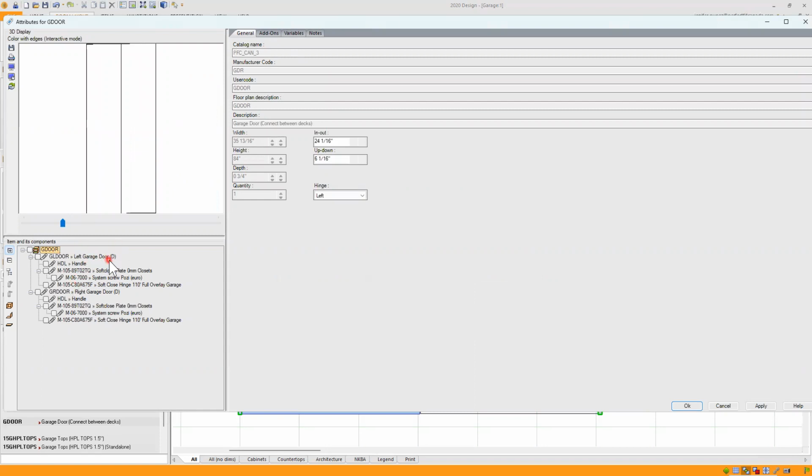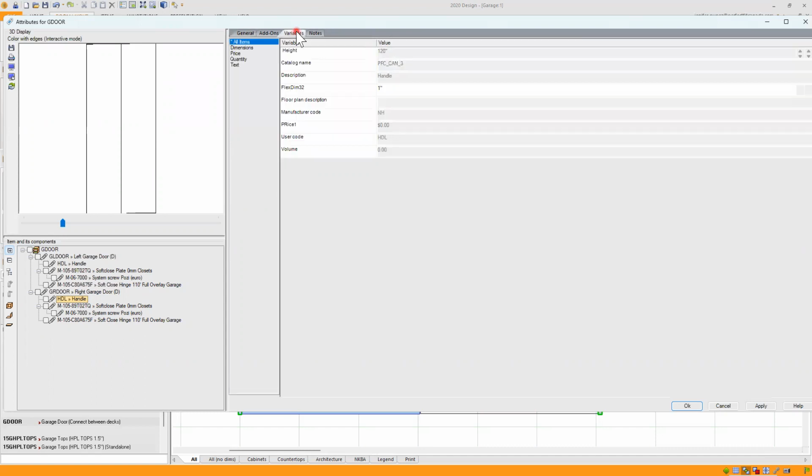So I have a left door that comes with the soft close plate, the system screw, and the soft close hinge 110 full overlay for the garage doors. And same thing for the right garage door. It's showing here handle, but if you see in here the manufacturer code, it's NH, so that's no handle unless you add it in the features and options.